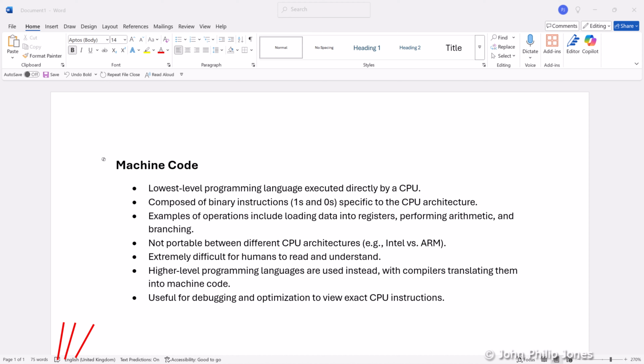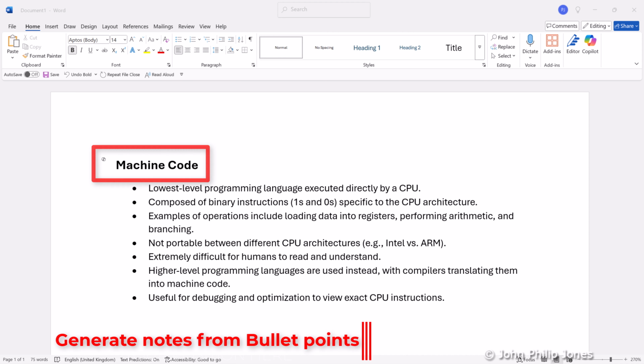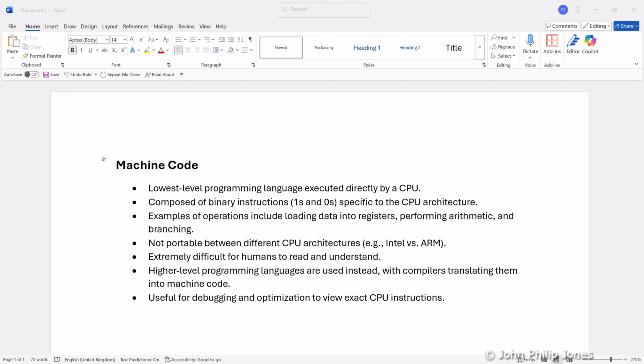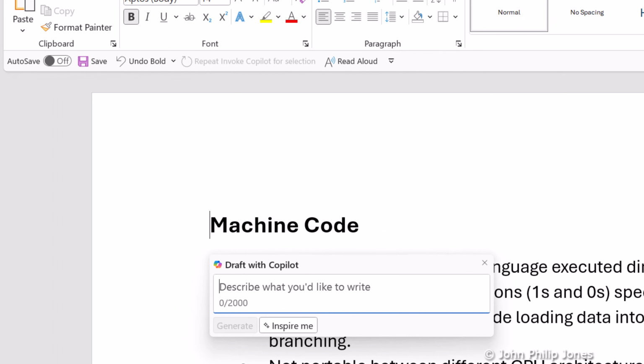You can see that this document contains bullet points on machine code, and these would have been notes that were being used to present a PowerPoint presentation to students. And what I would like to do is to convert these to written text to form appropriate notes to be given out to students. To achieve this, I'll click onto this icon and you can see that this appears.